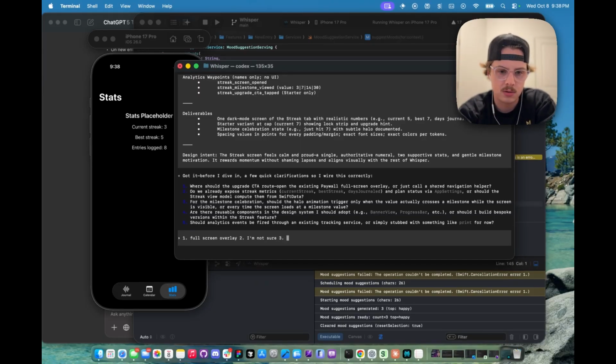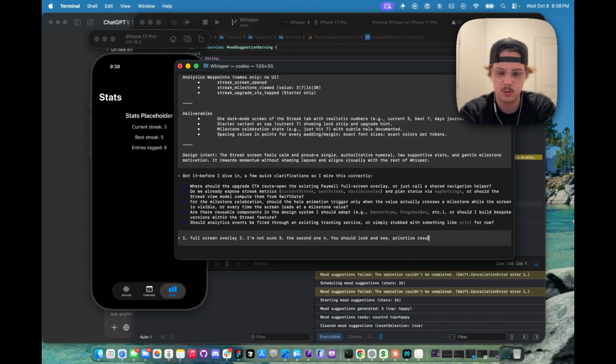And then for the milestone celebration, should the halo animation trigger only when the value actually crosses a milestone while the screen is visible, or every time the screen loads at a milestone value? The second one, I'm just kind of guessing here. And then, are there reasonable components in the design system I should adopt? You should look and see.